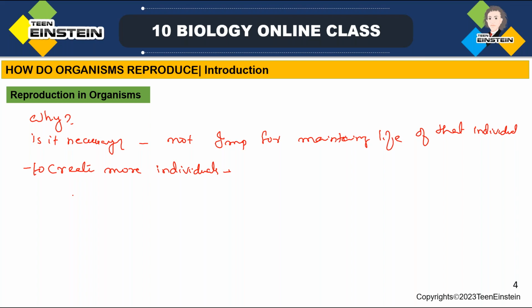So we know that organisms are reproducing. See, if there were only one organism in that group, from some species or some organism, which is A, B, C or X, Y, Z, whatever it may be, there is only one organism in that, it affects the existence of that particular group.